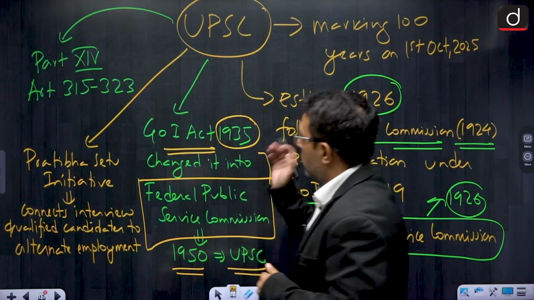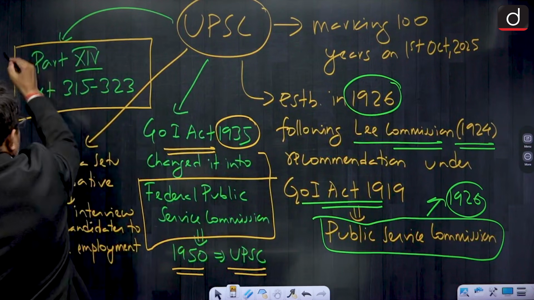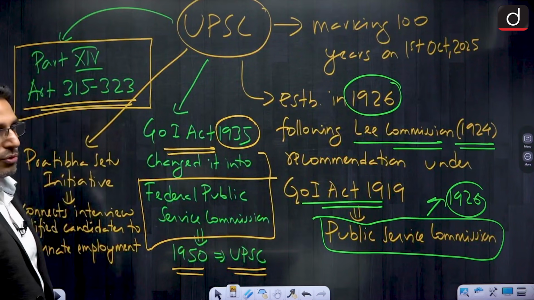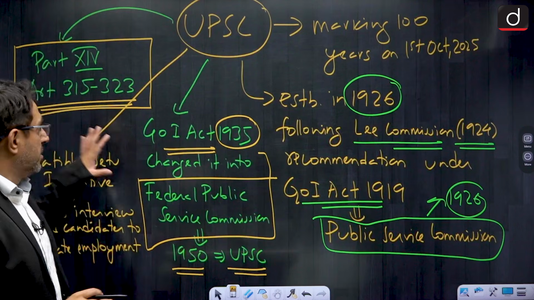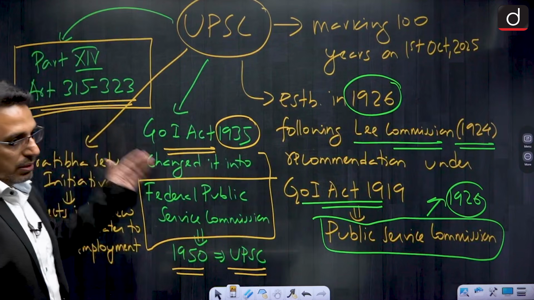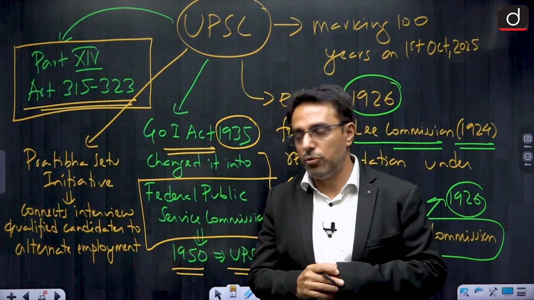Now, the provisions related to UPSC are present in part 14 of the Constitution from Article 315 to Article 323, right. So, this is the composition of part 14. It also contains articles relating to services of the Union.